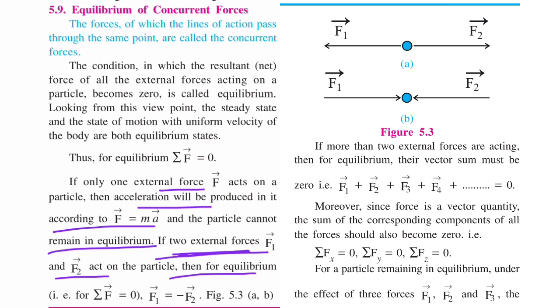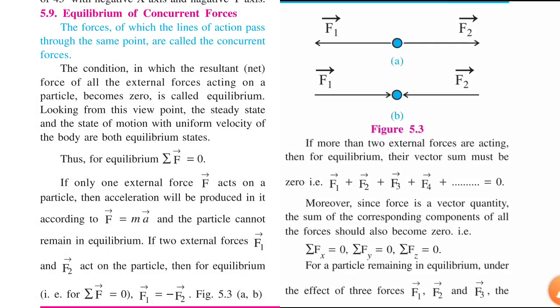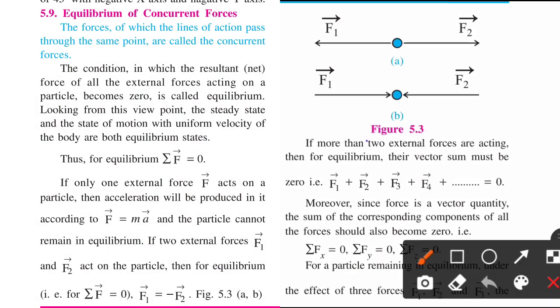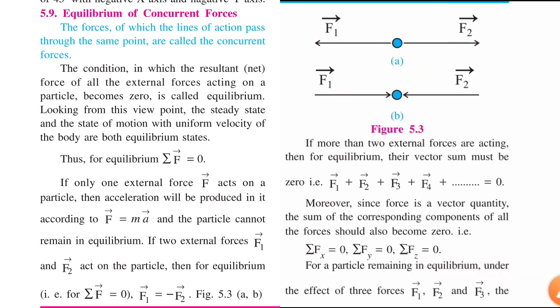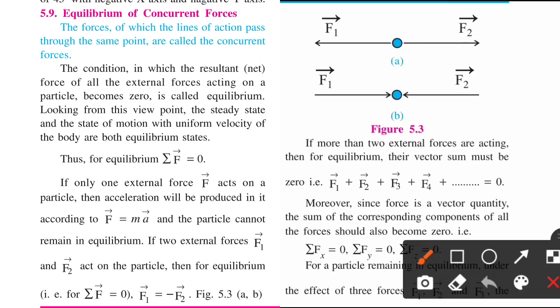As you can see in figure 5.3a and b. This condition is shown in figure 5.3a and b. Both the forces F1 and F2 are equal but in opposite direction. And in the second figure, again both the forces are equal in magnitude but opposite in direction. So the resultant summation F will be equal to 0.